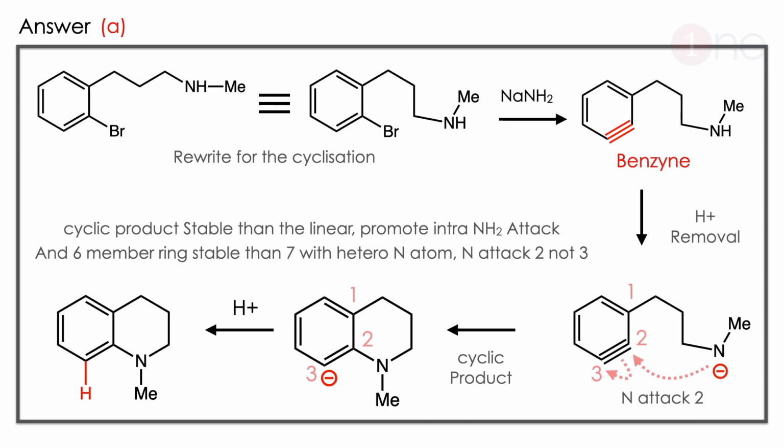So carbon is tetrahedral. Hydrogen never goes beyond tetrahedral. So nitrogen is a smaller one. So always 6 member is favored with a heteroatom. Here you have to know two things. When there is bromine and sodamide you are using, benzyne formation occurs, and the cyclic form is more stable than straight chain.